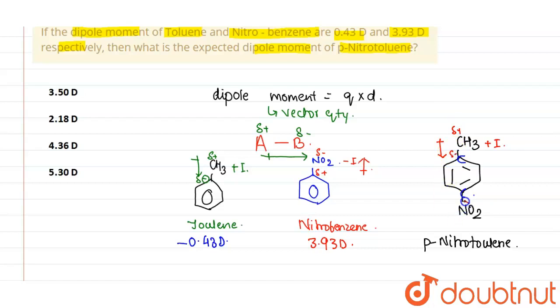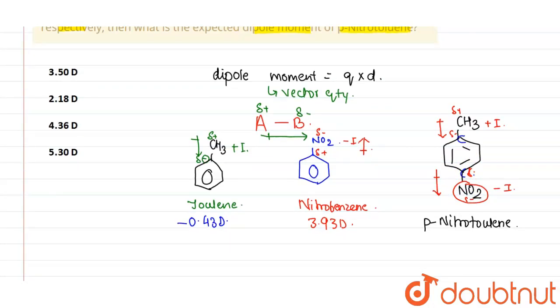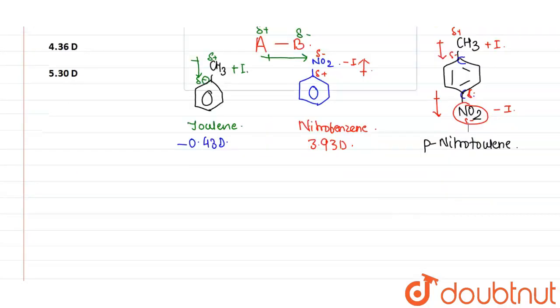Now this NO2 is an electron withdrawing group by negative inductive effect. So the direction of dipole moment will be this direction, from this del positive benzene ring to this del negative NO2 group. Now from this we can see that both dipole moments are in the same direction, along this side.